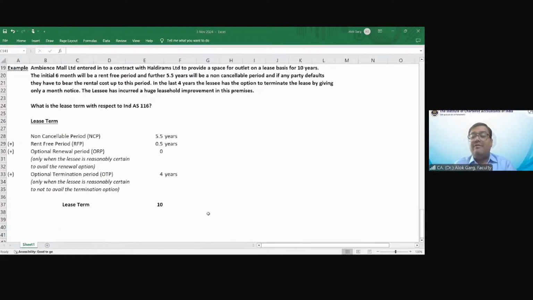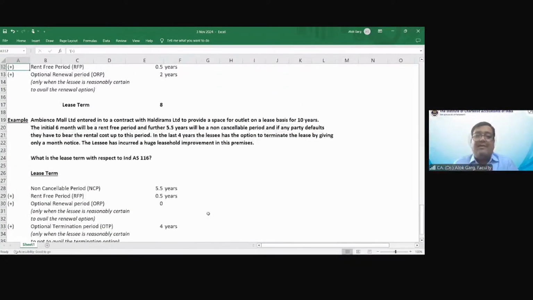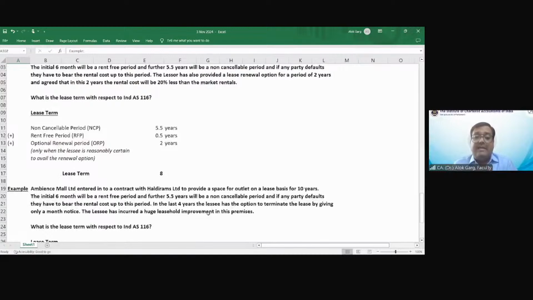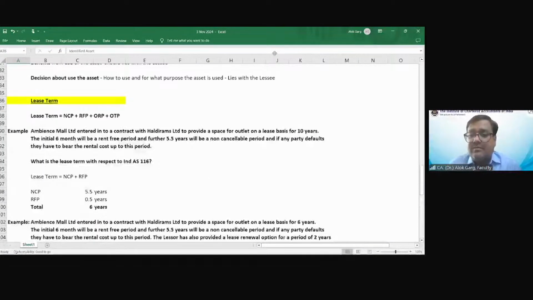Very good. Fantastic. So since the lessee has done huge leasehold improvement, there are high chances that the lessee will not vacate the premises. Is that clear? So it is reasonably certain that the lessee will not exercise this termination option, right? So friends, I hope this example has given you some benefit to understand this lease term.